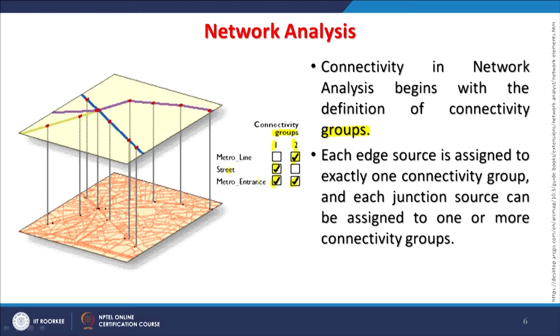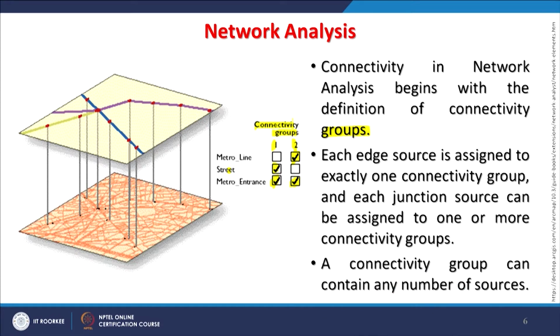There may be the same feature, like the metro entrance, which is common for the metro line as well as for the street. Similarly, the metro line is common for the metro and the metro entrance. So each edge source is assigned to exactly one connectivity group, and each junction source can be assigned to one or more connectivity groups, as you have seen here also. So these are the connectivity groups.